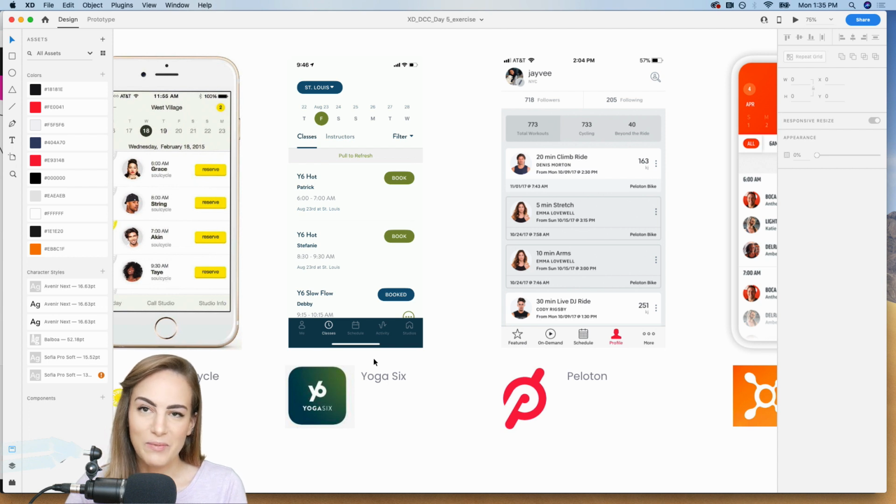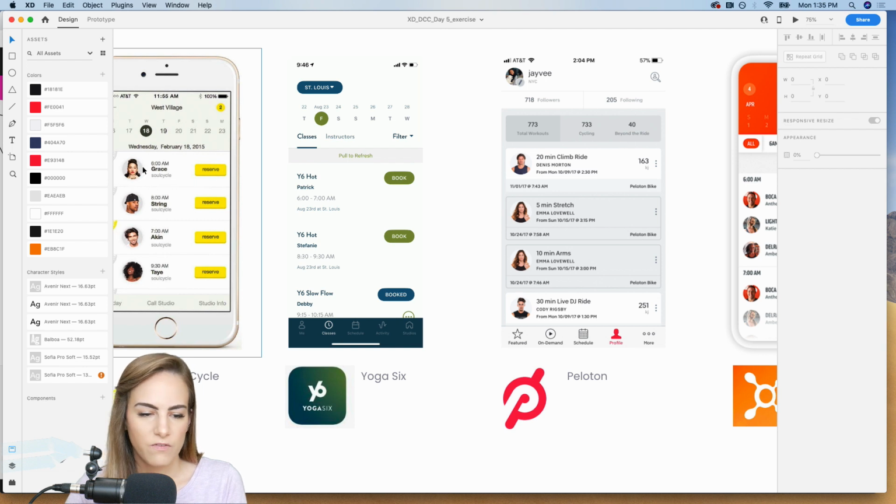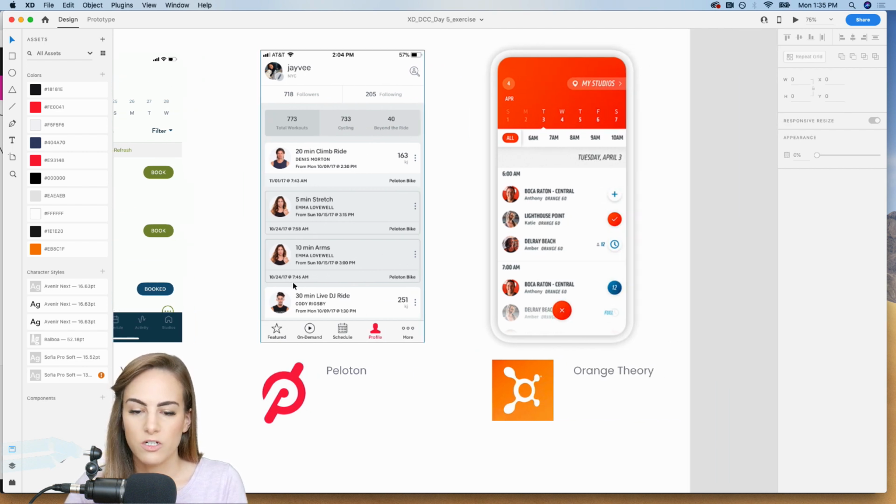Yoga 6. I belong to Yoga 6. They've got their calendar up here, and they've got some classes down here. You can just choose book or reserve. And I like how some of these show the instructor's picture as well.